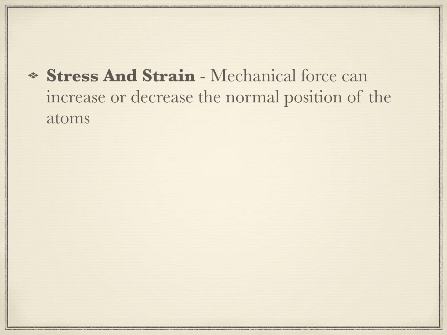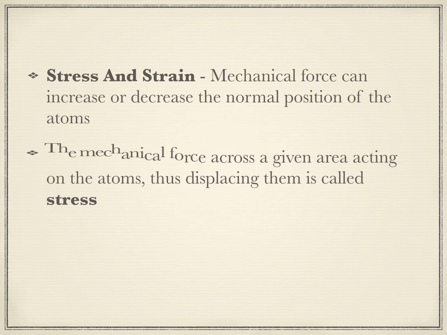Now let us talk a little bit about stress and strain. Now what is stress and strain? These are mechanical forces which can increase or decrease the normal position of the atoms. The mechanical force across a given area acting on the atoms, thus displacing them, is called a stress. Stress is how the body reacts to an external force. The external force itself is not called a stress.